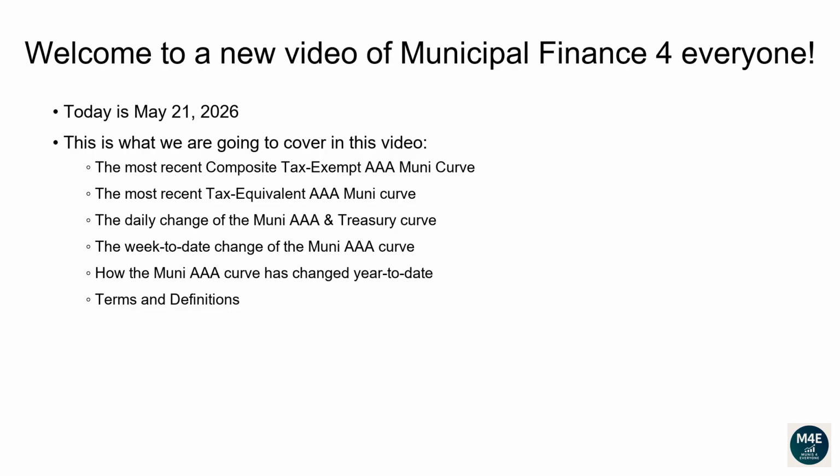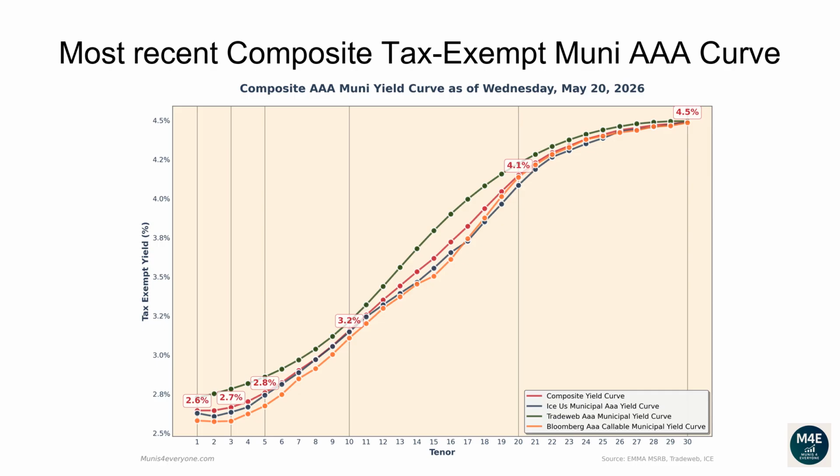Terms and definitions. Let's go over the most recent composite tax-exempt Muni AAA curve. The following composite tax-exempt yield curve is based off the most recent ICE, TradeWeb, Bloomberg yield curves that are available on the MSRB website, plus some proprietary extra adjustments, as of May 20, 2026.